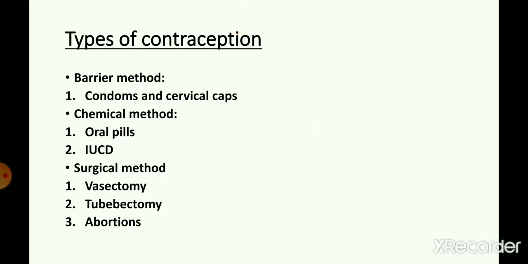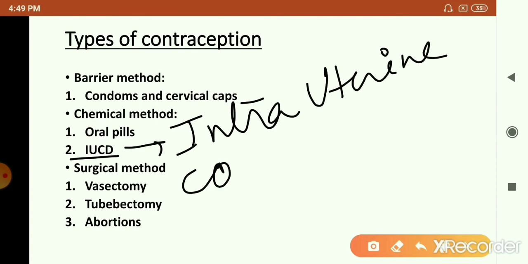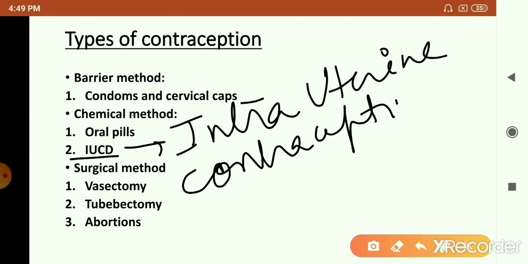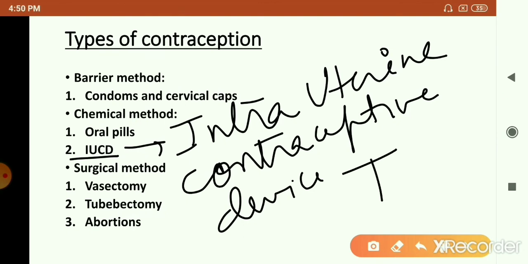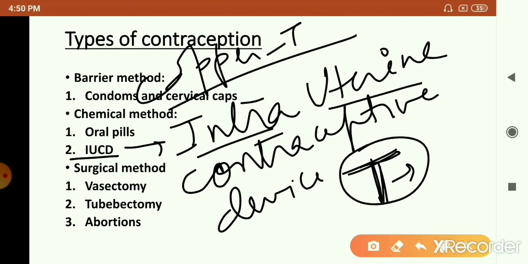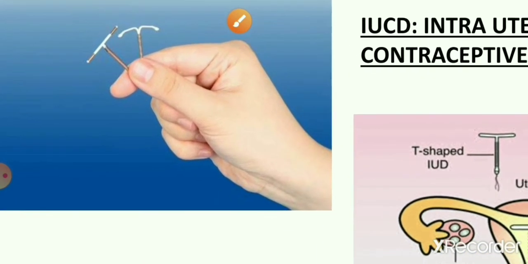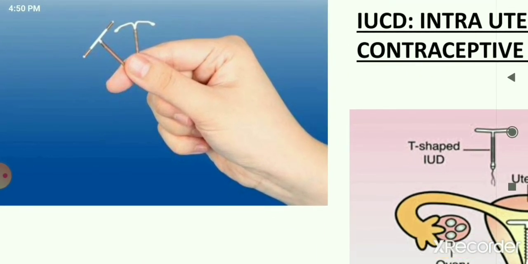Then you also have IUCD, which stands for intrauterine contraceptive devices. These devices are in the form of loops and tees, made up of either plastic or some metal like copper. The famous one is the copper tee. Intra means within, uterine is uterus. So these loops or tees are placed in the uterus. This is an intrauterine contraceptive device.